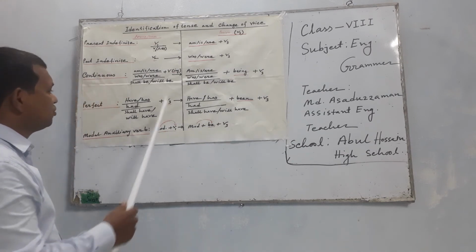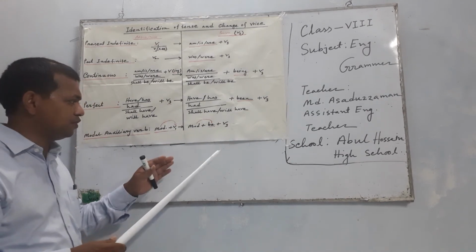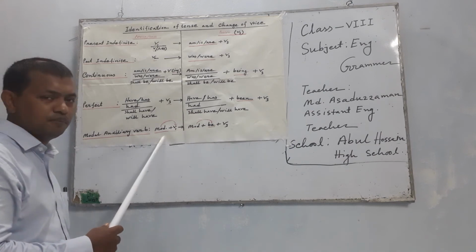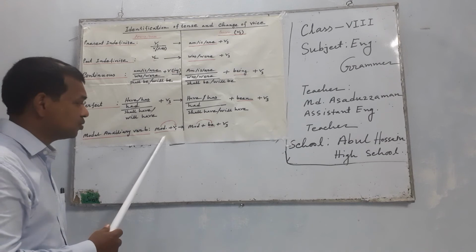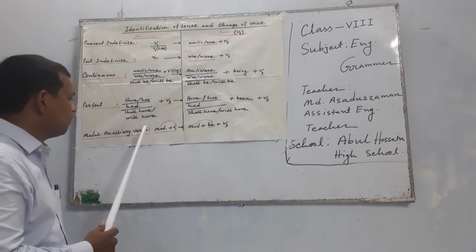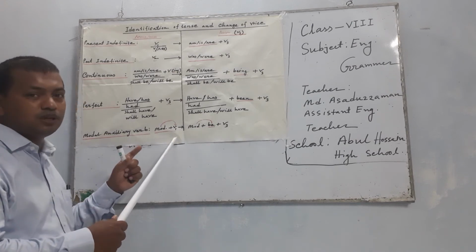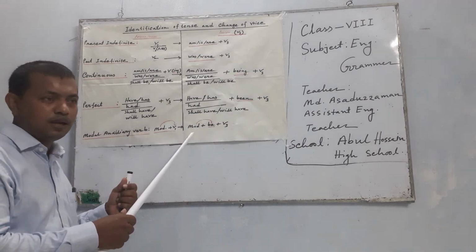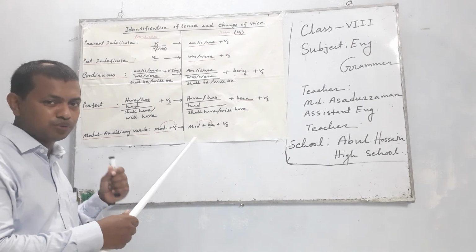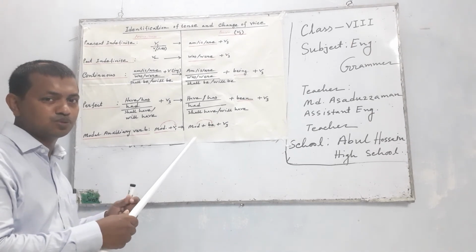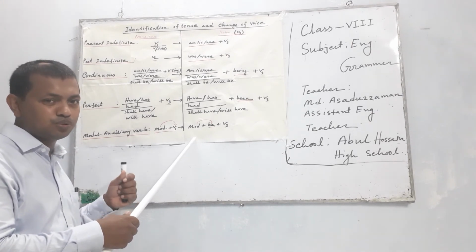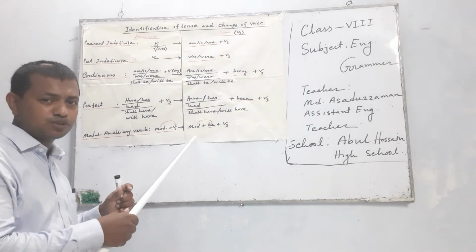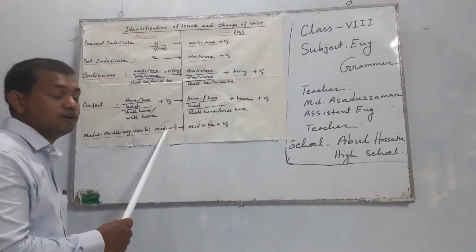So out of this, a few minutes ago I was explaining modal auxiliary verbs. Do you understand? Modal auxiliary verb uses. So I am continuing from a few minutes ago: am to, is to, are to, was to, were to, have to, has to, had to, need to, used to, going to. In the normal way: can, could, may, might, shall, should, dare, must. These are called modal auxiliary.